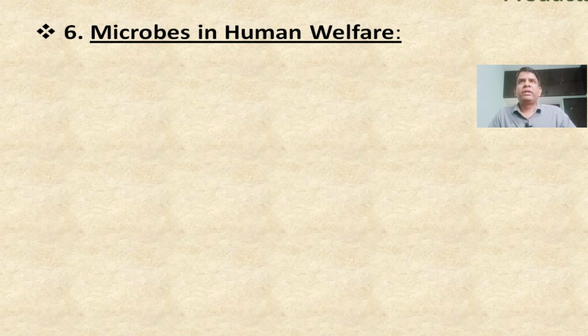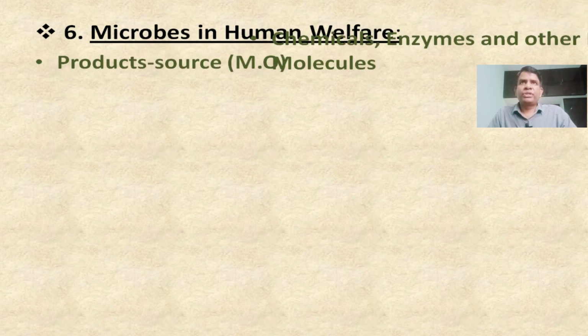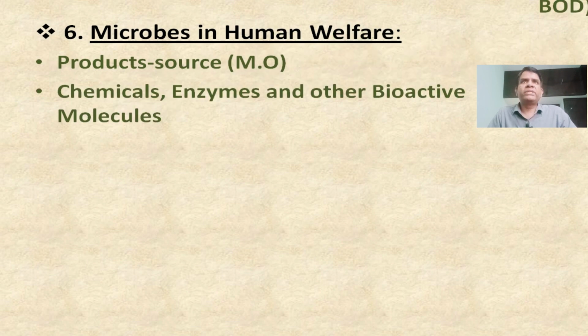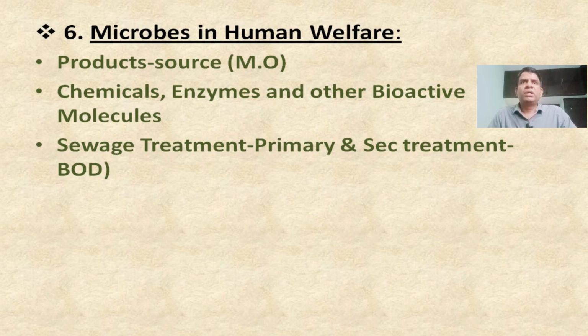In this one, especially the topics which are important are products and their sources. Next one, chemicals, enzymes and other bioactive molecules. Then sewage treatment, primary and secondary treatment. This is one of the very important areas where you have to focus more. You can expect 5 marks from this area, right?